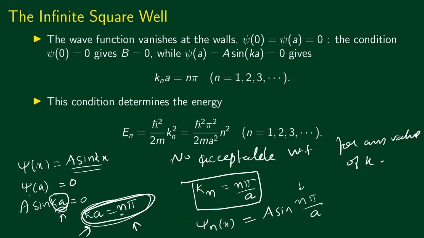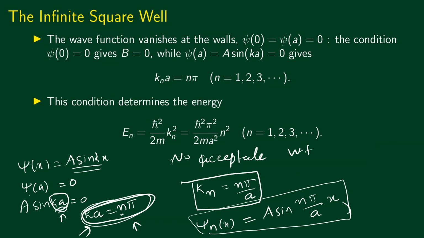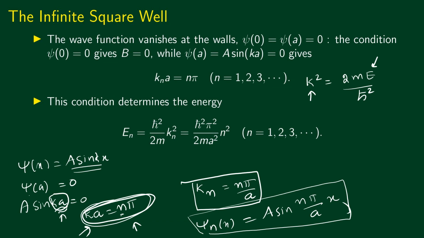What is this? This is the value of kn, n pi by a, multiplied by x. So these are the physically acceptable energy eigenfunctions. Now, what about the energy eigenvalues? We clearly see that the energy eigenvalues are also quantized, because we had k square equal to 2mE divided by h bar square. This is what we called k square. If k takes only discrete values, that means E also will take only discrete values.